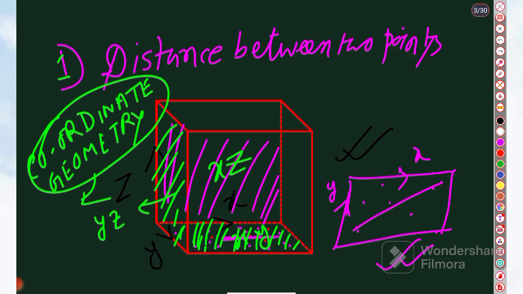And here, coordinate comes mainly from one mathematician whose name most of you have heard, Rene Descartes.